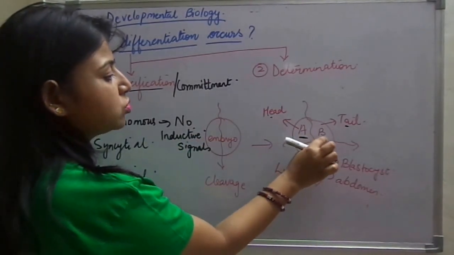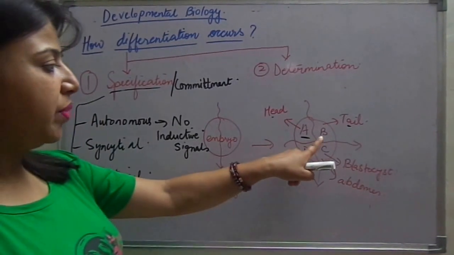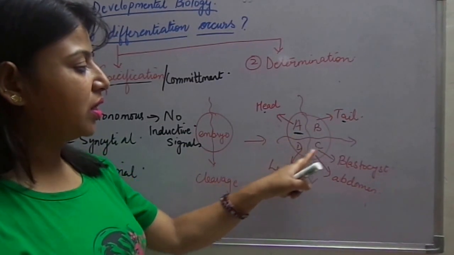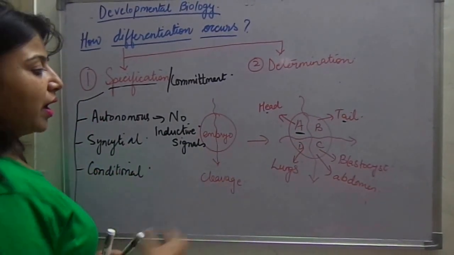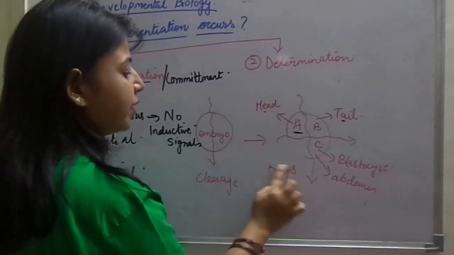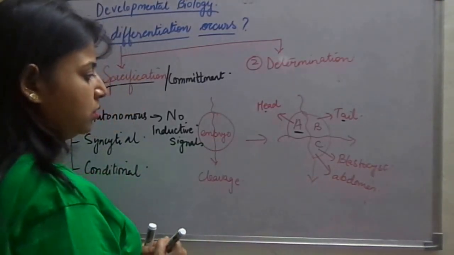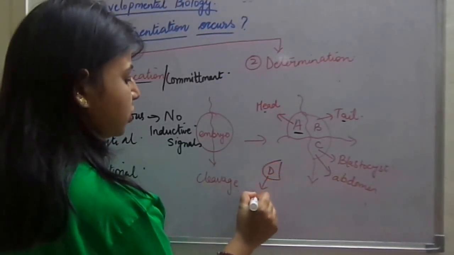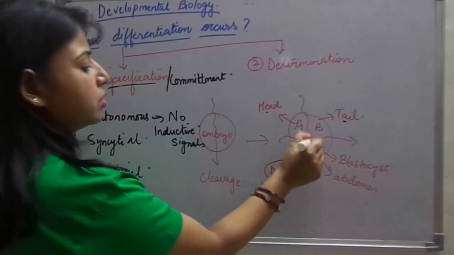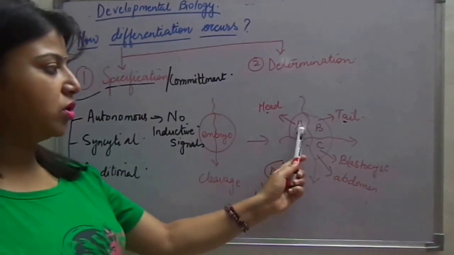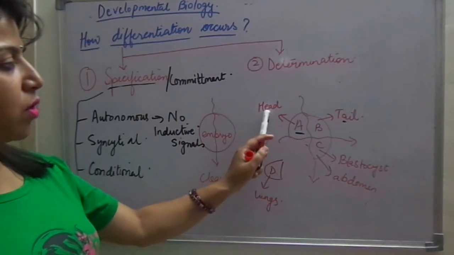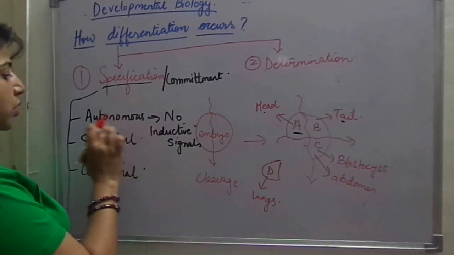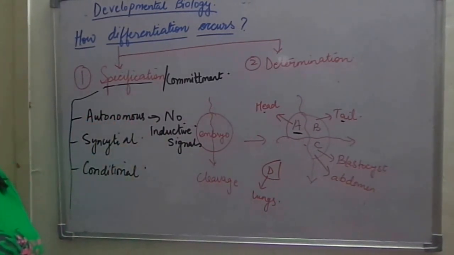This cell A is totally independent of B. B is totally independent of C, A and D. Similarly, D is totally independent. Now suppose at some stage of cell division, I remove this D, the cell which had to form the lungs. Then the new organism that forms will form the head, tail and abdomen but will not form the lungs.